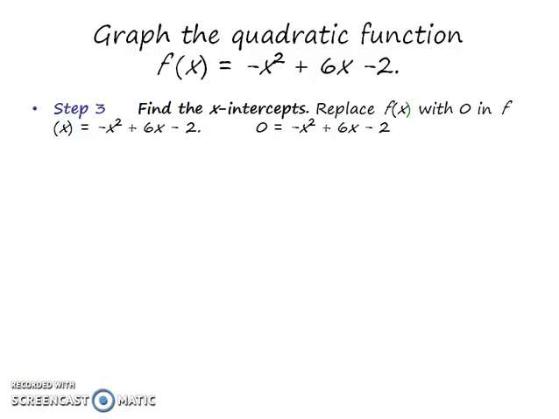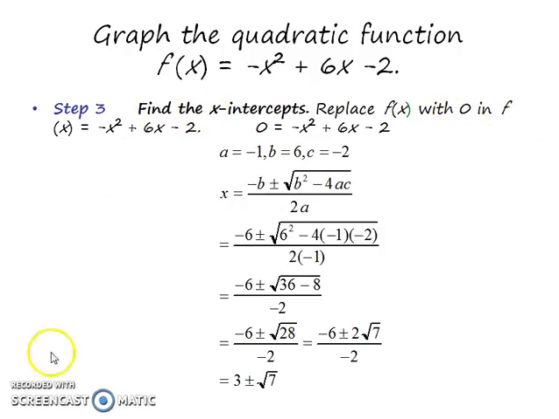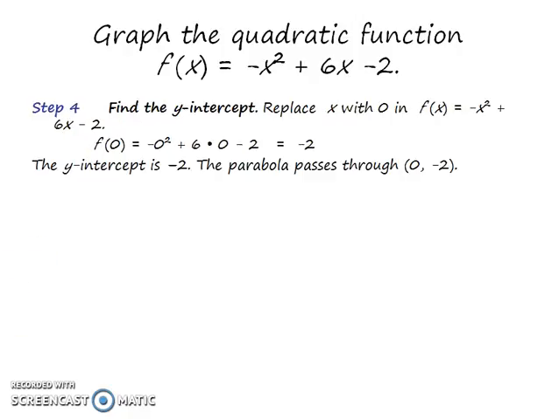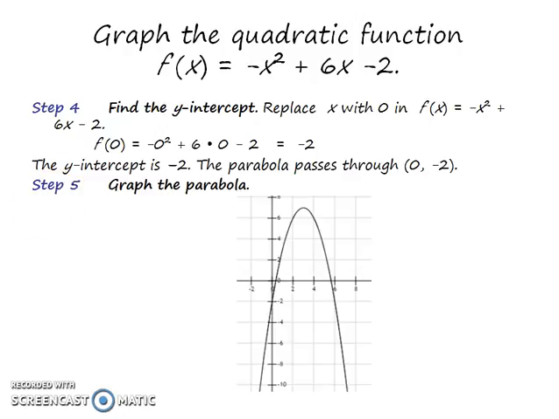Step 3, find the x-intercept by replacing f(x) with 0. So here is the x-intercept, 3 plus minus square root 7. For the y-intercept, just replace x with 0 in f(x), and you will get the y-intercept equal to negative 2. Now we found the y-intercept, x-intercepts, and vertex, and we can plot the graph very easily using all these points.